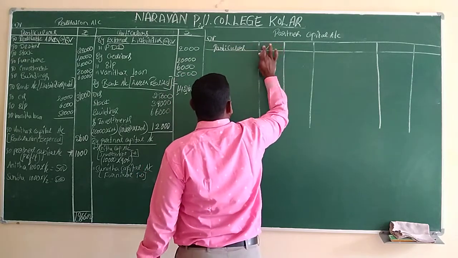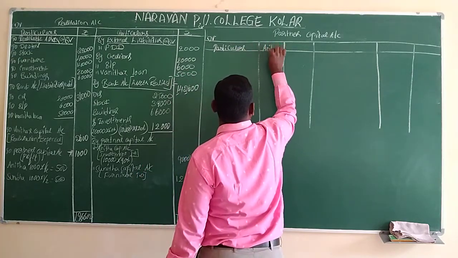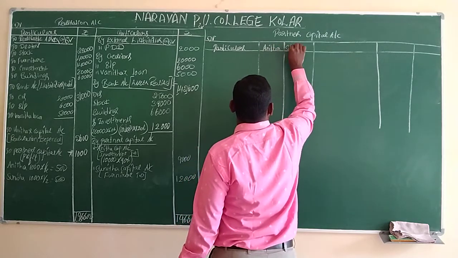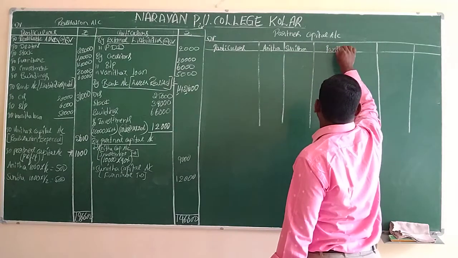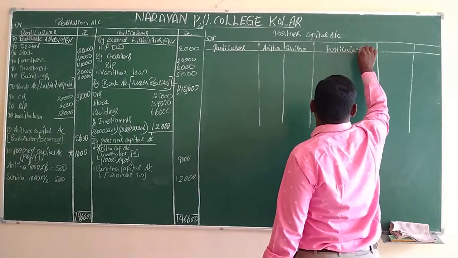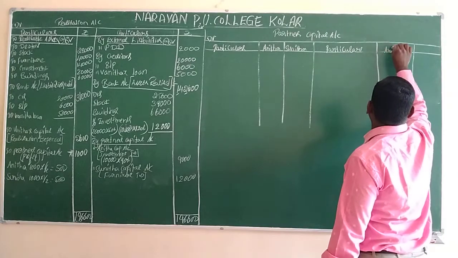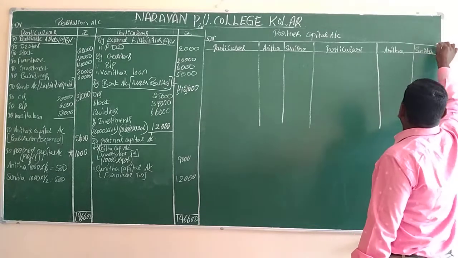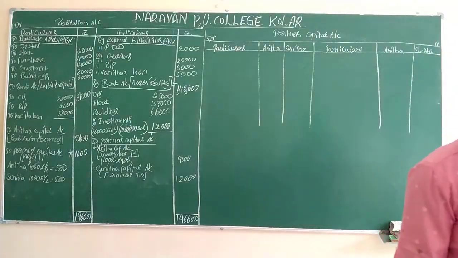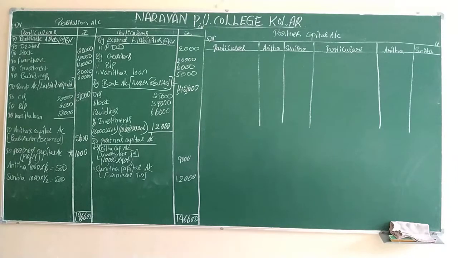Particulars, first partner Anita, second partner Sunita. The credit side also has particulars, first partner Anita, Sunita. Debit and credit we have to write compulsorily, without any mistakes. So here particulars Anita, Sunita, particulars Anita and Sunita.